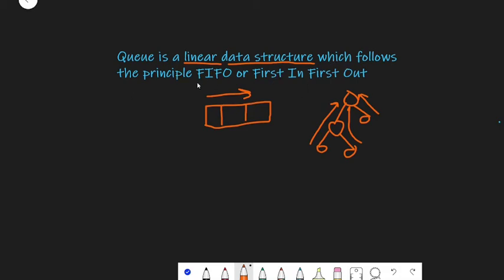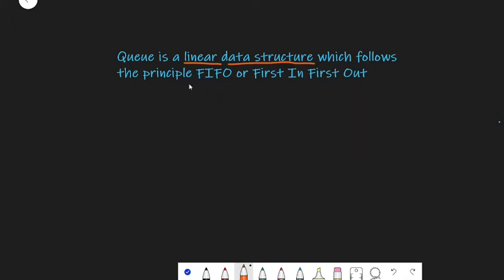Now Queue follows the principle of FIFO. So let's understand what is this FIFO. FIFO is nothing but first in first out. Now what do you mean by that? Let's consider a ticket counter. In a ticket counter, the guy who gets into the queue first gets the ticket first, right? So let's say that we have 10 people in a queue.